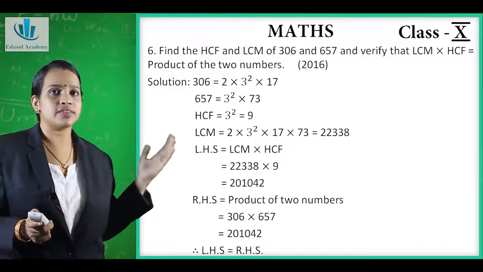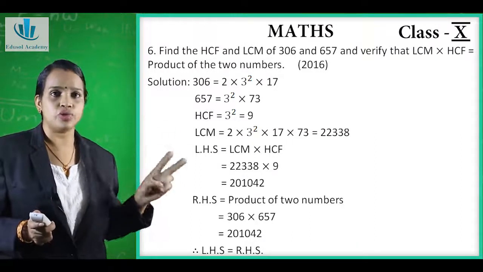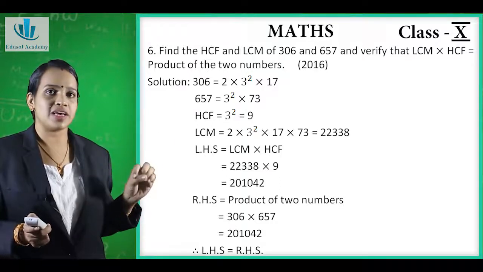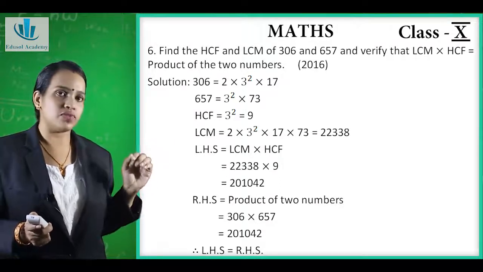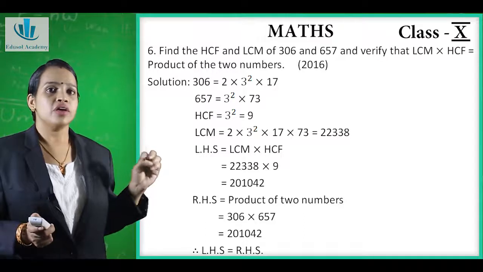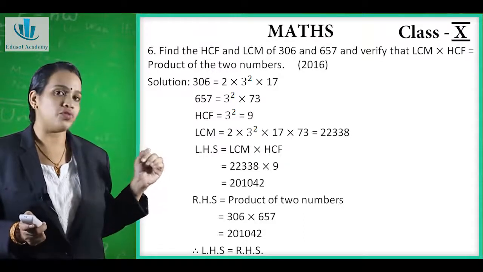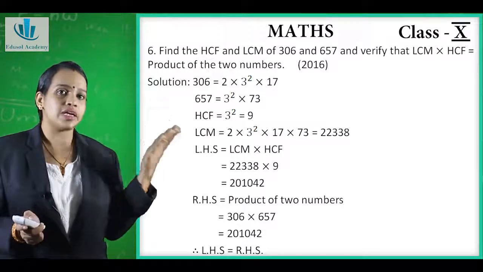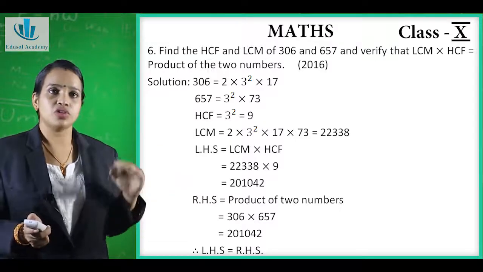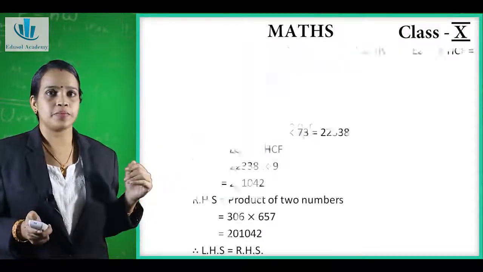201042. Now our right hand side is saying that product of the two numbers. So our two numbers are 306 and 657. So when we multiply it, we get 201042. That means our left hand side and right hand side both are equal. So hence we have verified it.